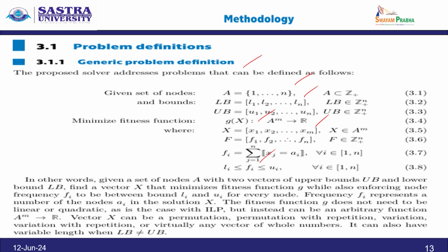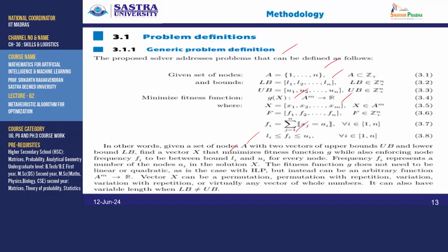In other words, given a set of nodes A with the two vectors of upper bound and lower bound, find the vector x that minimizes the fitness function g while also enforcing the node frequency fi to be between the bounds li and ui for every node. Frequency fi represents the number of nodes ai in the solution x.